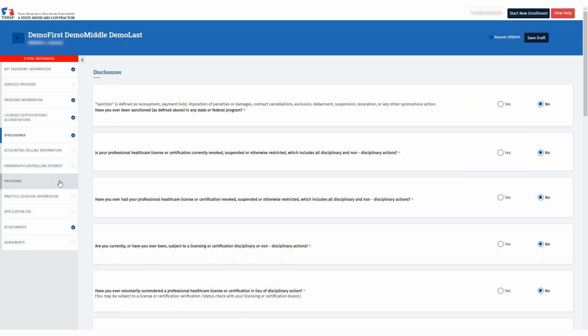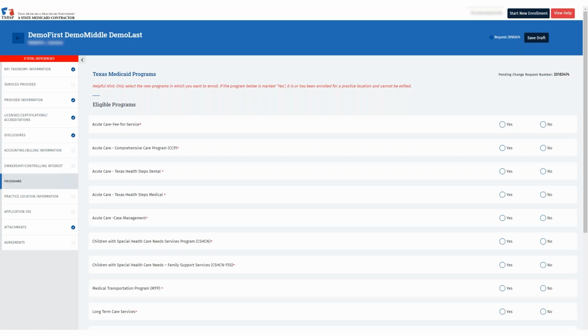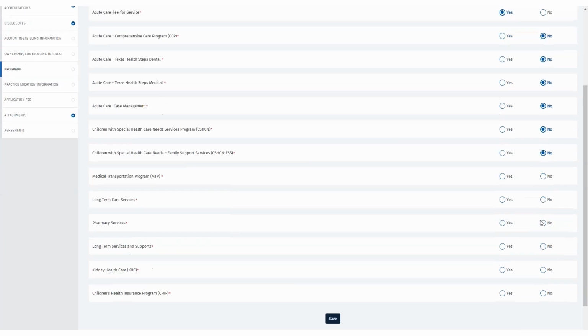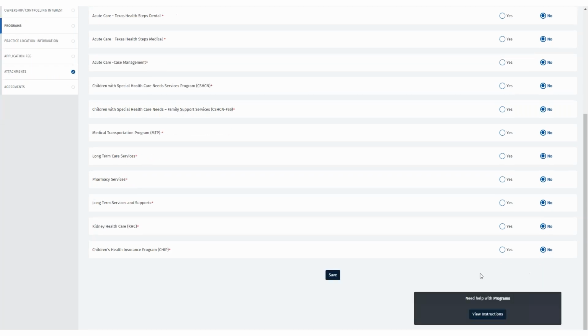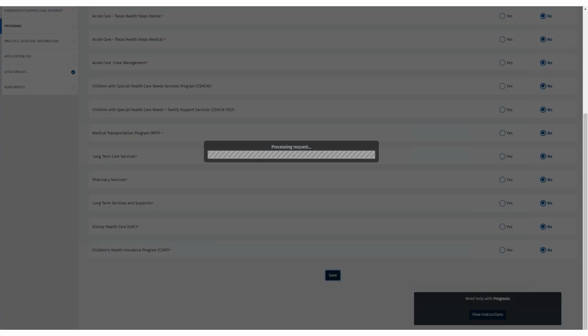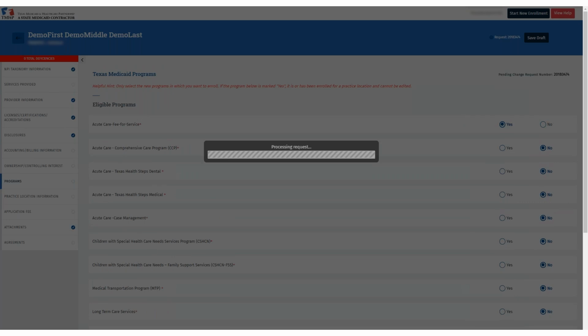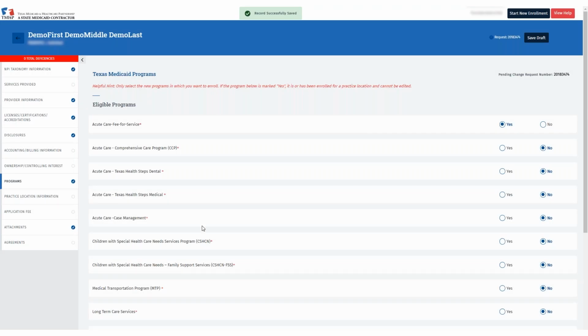Okay, next we're going to click on the Programs tab over on the left. Once you click this tab, select Yes for acute care fee-for-service and No for all the other programs. After yes is answered for acute care fee-for-service and no is answered for all the other selections, click Save on the bottom to complete this tab. A blue check circle will now be reflected.